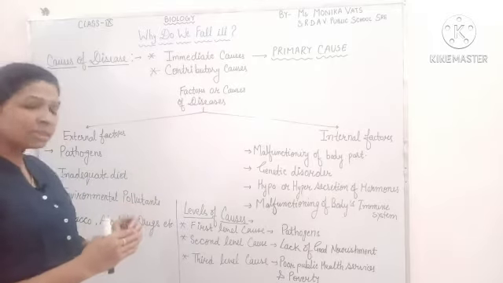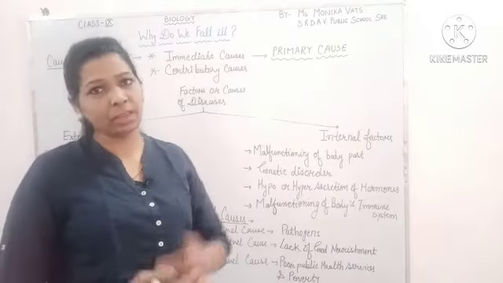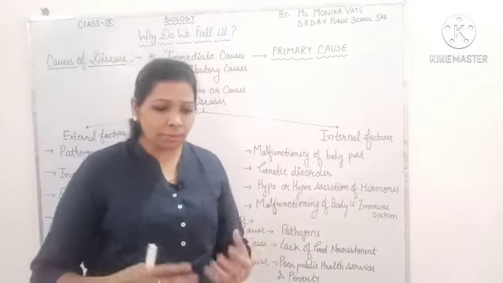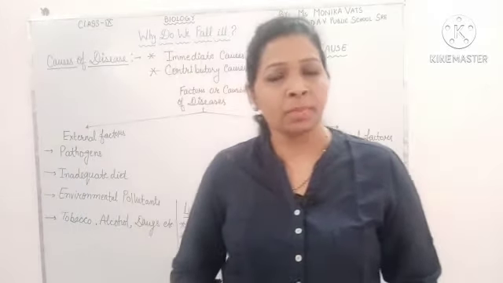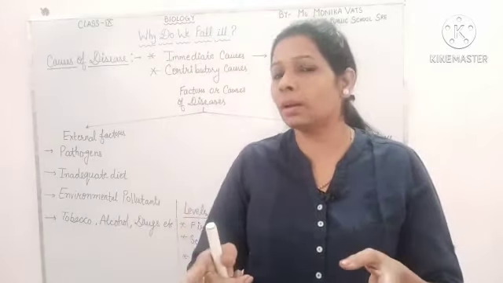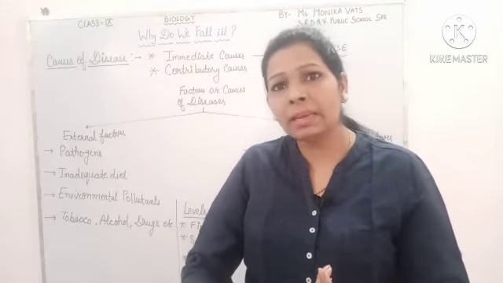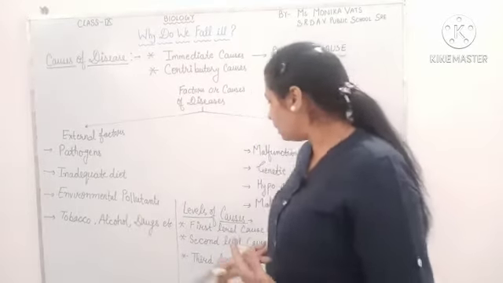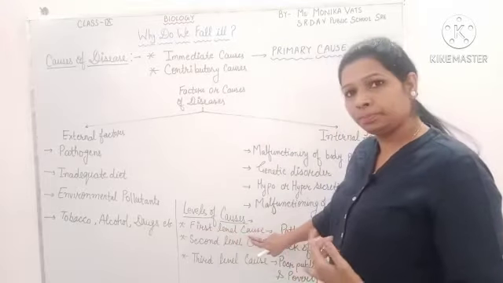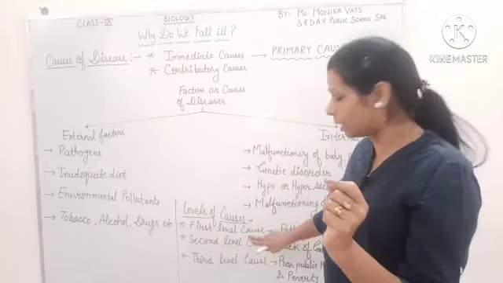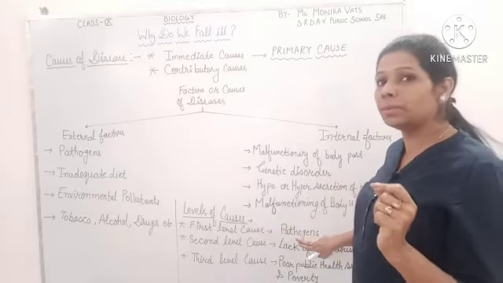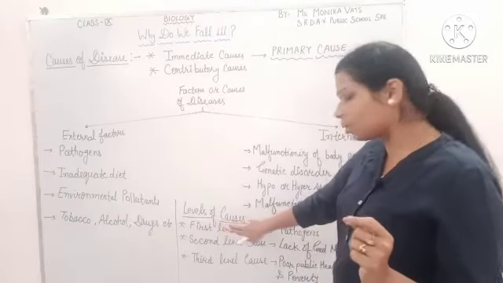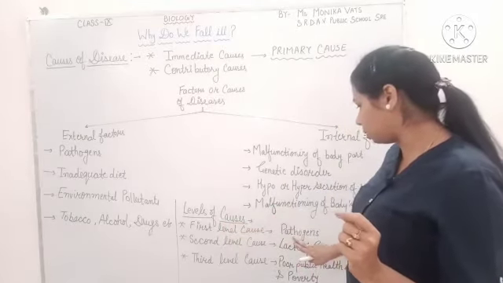Now, if I want to discuss the different levels of causes of diseases. Like if a child is suffering from loose motion or vomiting, what may be the reason? Then one thing that comes to our mind is that maybe some disease causing microorganism has entered the child's body. So in that condition, the very first level cause that comes to our mind is the pathogen, the disease causing microorganism. So when we discuss the levels of causes, the very first level is the pathogen.